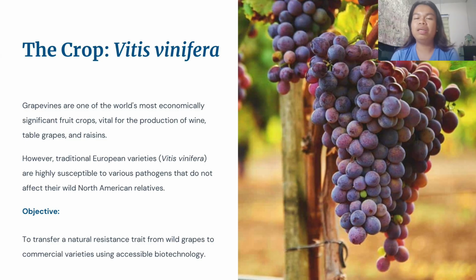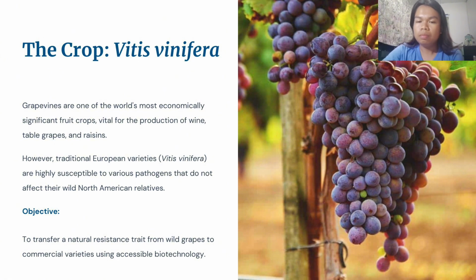The reason why we picked Vitis vinifera, or the grape, is because it is one of the most economically significant fruit crops. This is the crop used for making wines, raisins, and also table grapes, which we eat as fruit. The problem is that some varieties of Vitis vinifera are highly susceptible to various pathogens, such as the one causing Pierce's disease.